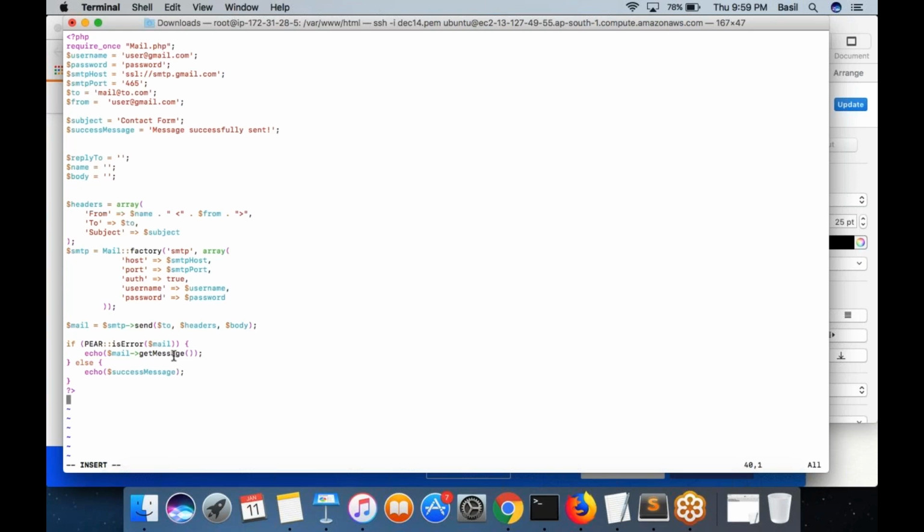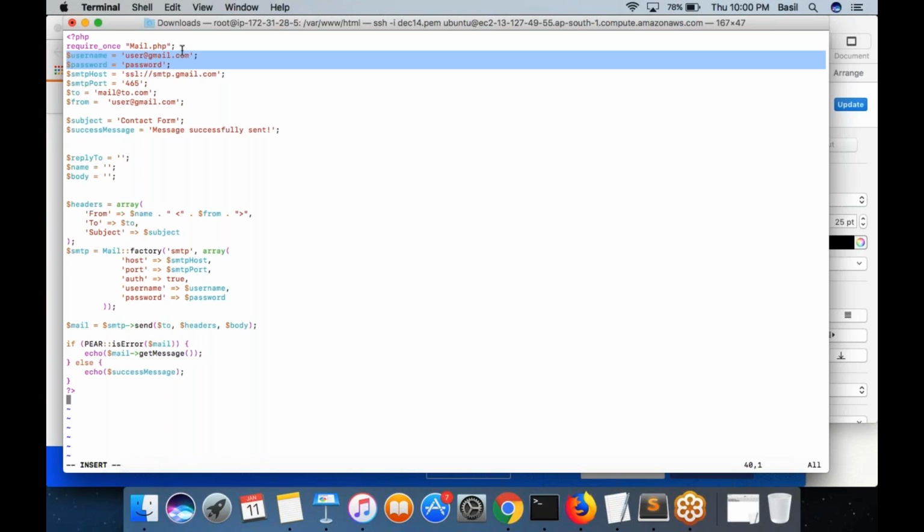Over here, you need to provide whatever username that you have created. Within SES, you created a username and password as the SMTP credential. It's not a mail ID, it is a username that you had created yesterday, right? Whatever username it is, provide that username here. This is where you need to provide the SMTP password.